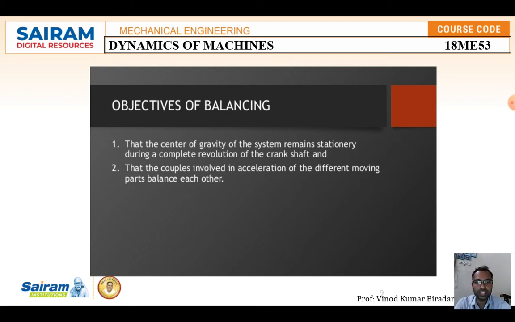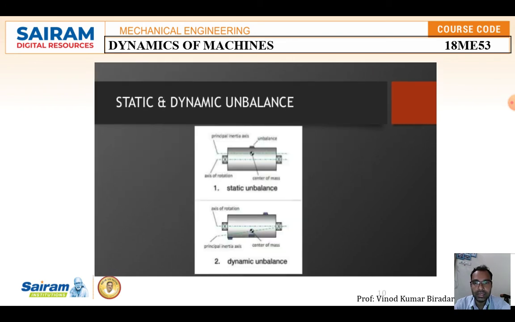Unbalanced forces take place on both sides, the left-hand side direction and the right-hand side direction. That also leads to balancing. These are the two main objectives of balancing. As I have shown here in the stage, the first one is related to the first diagram, and the second one is dynamic.